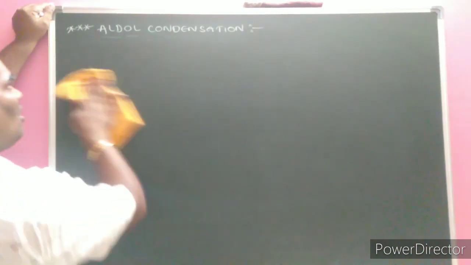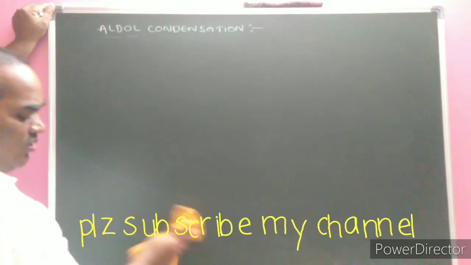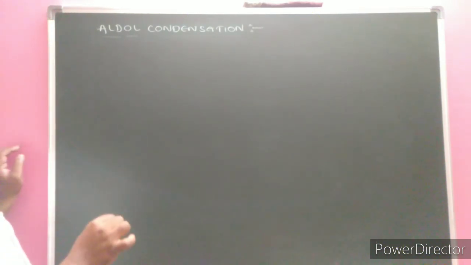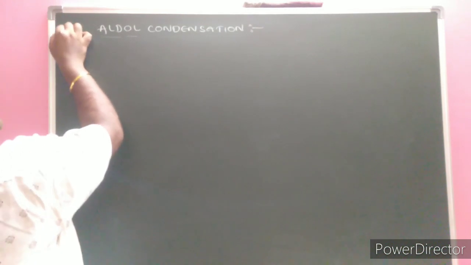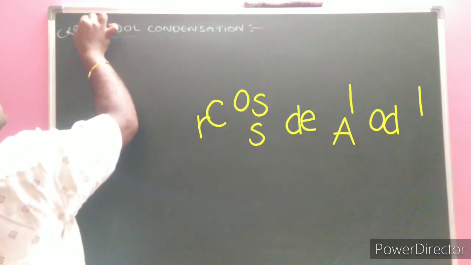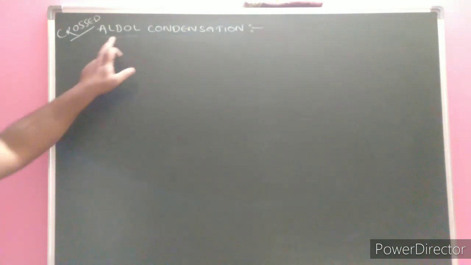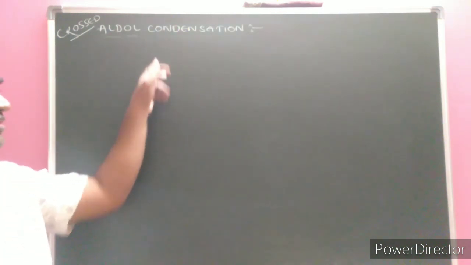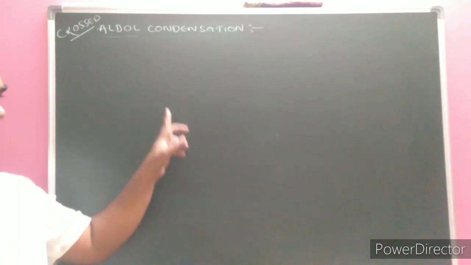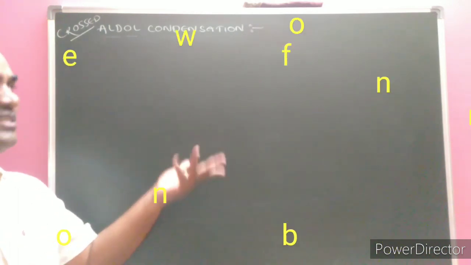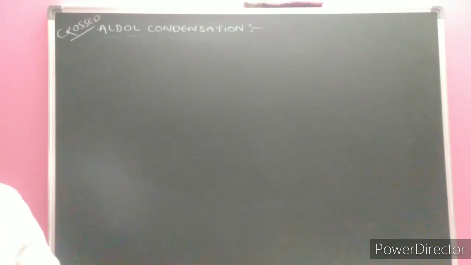Next, after aldol condensation, if the aldol condensation is taking place between 2 different carbonyl compounds, what do we call it? Crossed aldol condensation. If only one type of carbonyl compound is taken, as with acetaldehyde, propanaldehyde, or acetone, where both are the same type of carbonyl compound, we call it simply aldol condensation.